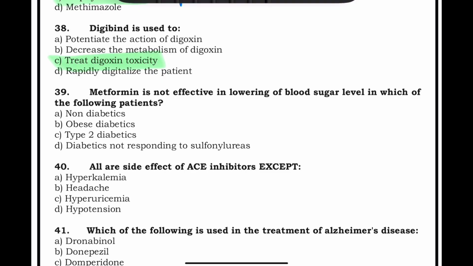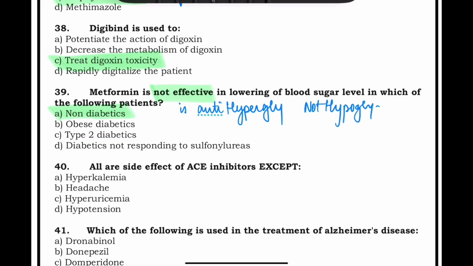Metformin is not effective in lowering the blood sugar level in which condition? So here you have to pay attention to not effective. It is not effective in non-diabetics, obese, type 2 diabetics not responding. So non-diabetics. It is because why? Because metformin is anti-hyperglycemic. When the sugar is high, it will act. It is not hypoglycemic. It will not lower down the sugar in patients who have normal sugar.